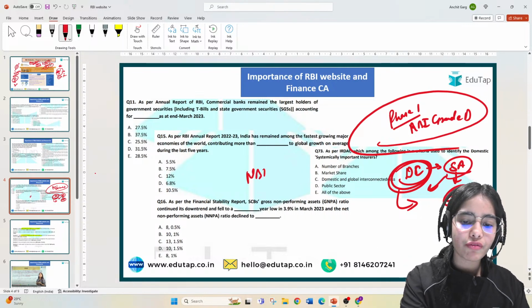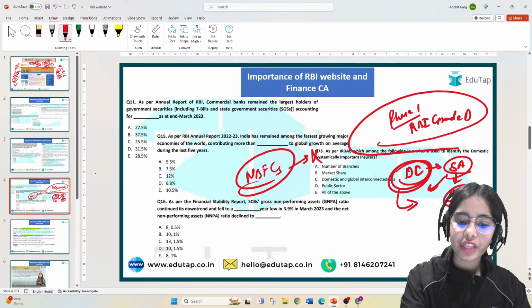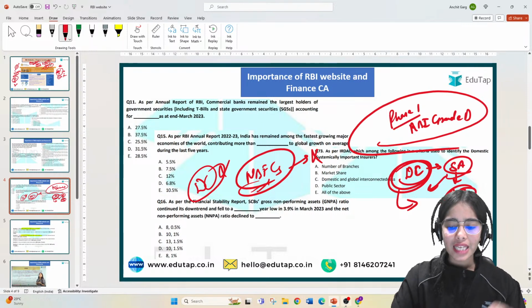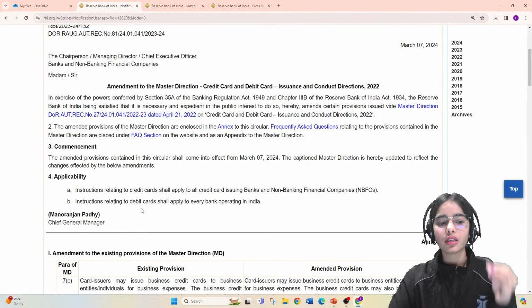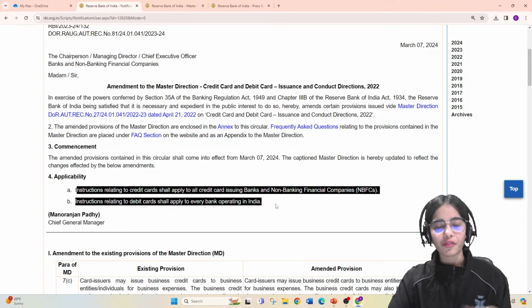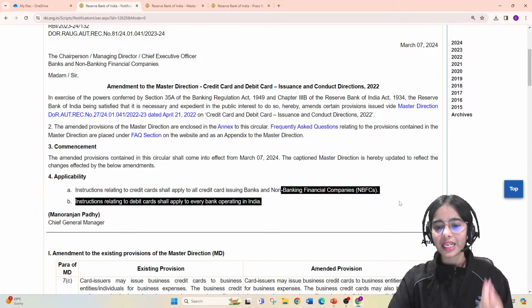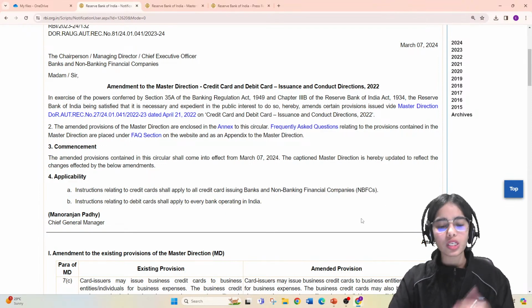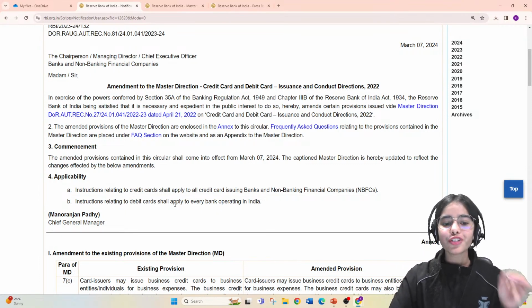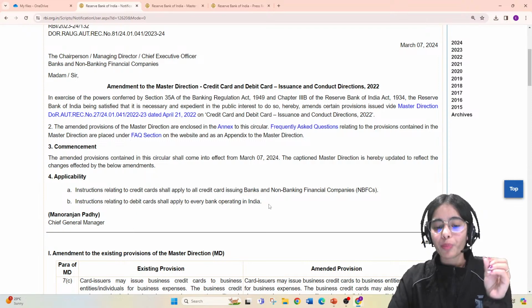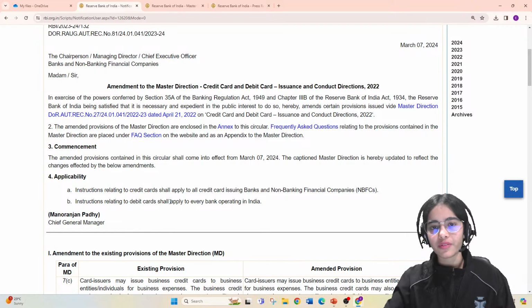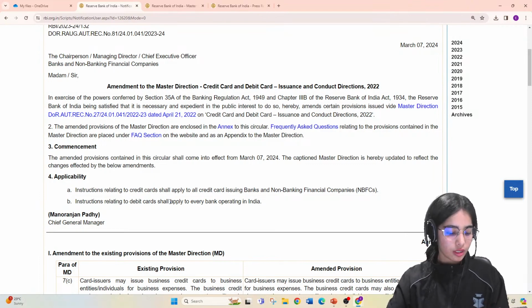Now the NBFCs, if they cannot take the demand deposits, they cannot issue the debit card. As easy as that. That is the trick to remember the applicability. You just have to match it with your finance static information: the credit cards can be issued by banks and NBFCs, because NBFCs are also giving loans, banks are also giving loans, so credit card can be issued by both of them. But debit card shall apply to every bank operating in India. Only bank is mentioned, because the NBFCs cannot give debit cards on a savings account. They do not have the savings account.